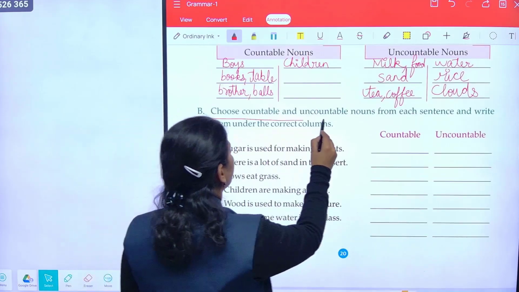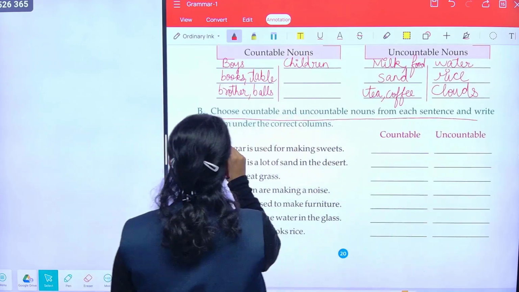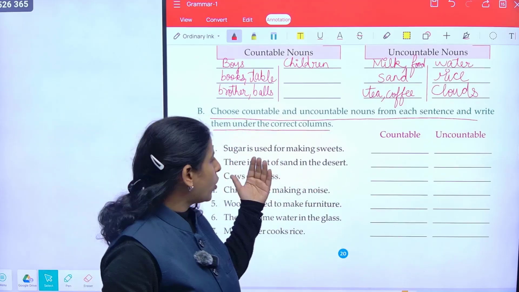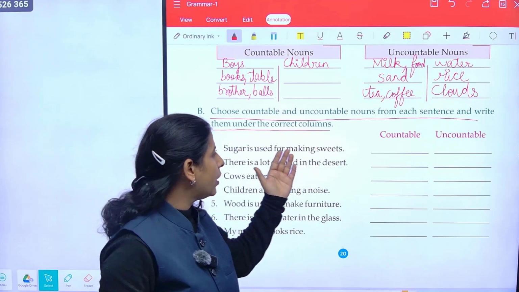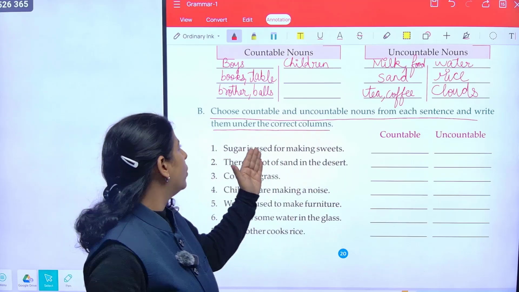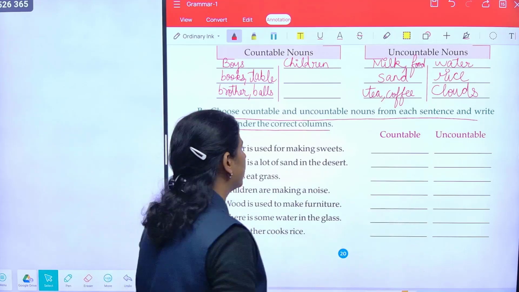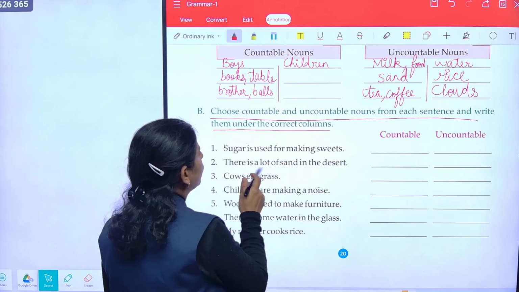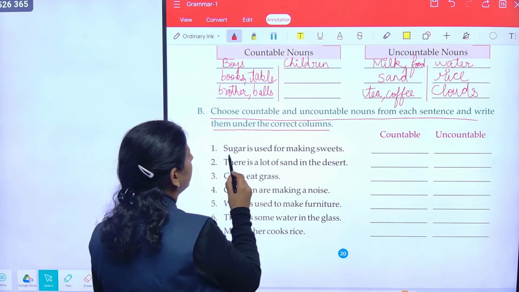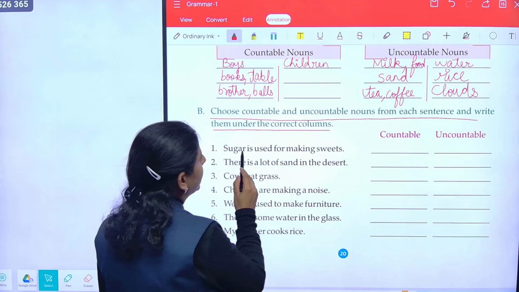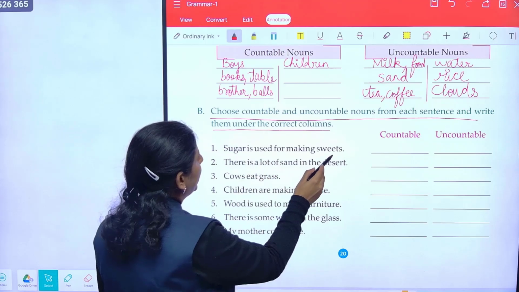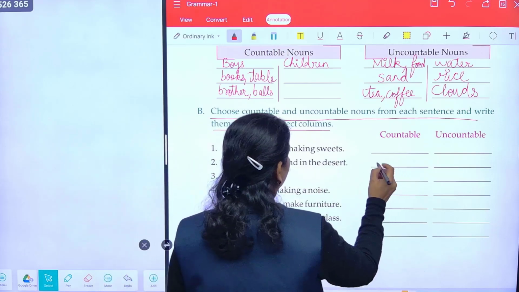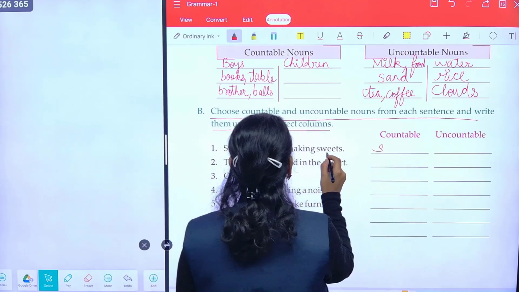Now choose the countable and uncountable nouns from each sentence and write them under the correct columns. In this we have to choose which is a countable and which is an uncountable noun from each sentence, then put them in the correct columns. First is: sugar is used for making sweets. So sugar is a noun, and which noun? It is an uncountable noun. And sweets can be counted. That is countable. So sweets will come over here.